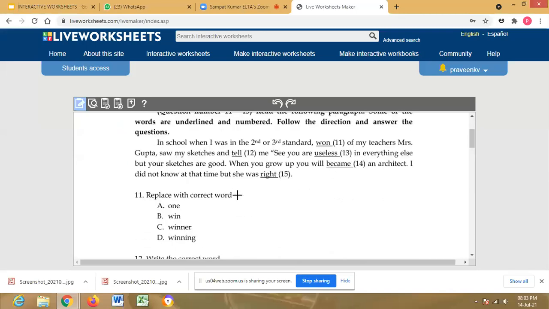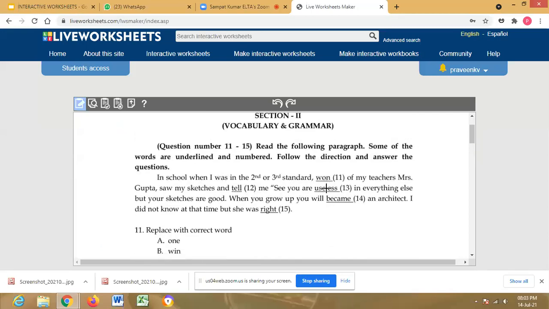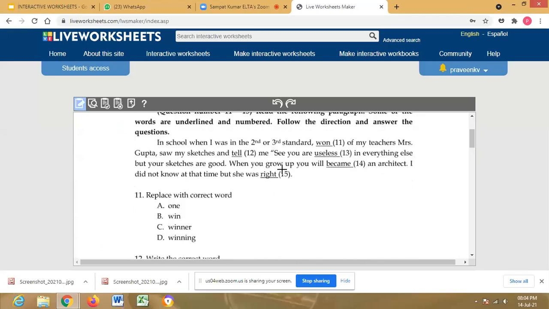Sir, here it is vocabulary and grammar. And here we have to replace the correct word. The 11th one: replace the correct word. I was one of my teachers. So for the first one, we have to take the text box here, sir. This is first option A. Here we have to select; this is the right answer. So then we have to type here, select yes.